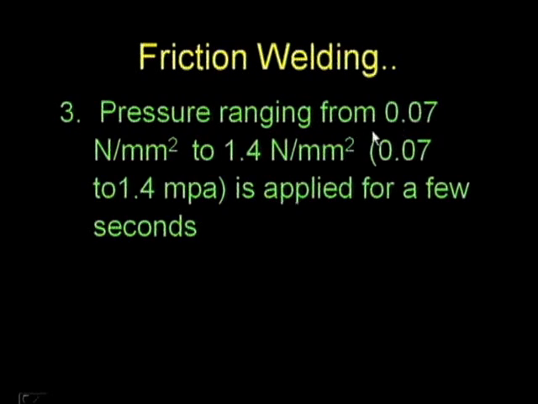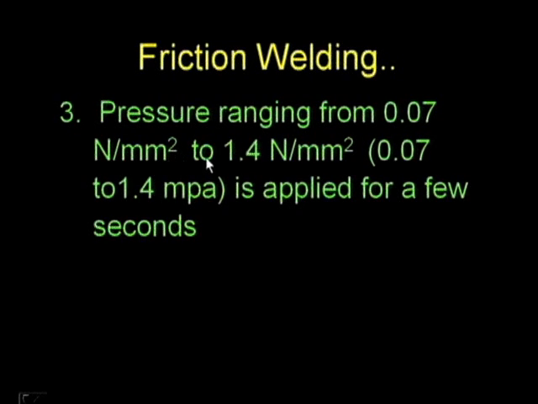And next, the pressure ranging from 0.07 newtons per mm square to 1.4 newtons per mm square, that is 0.07 to 1.4 megapascal, is applied for a few seconds. So how much pressure do we have to apply after softening? 0.07 to 1.4 newtons per mm square is applied. How much time? A few seconds.